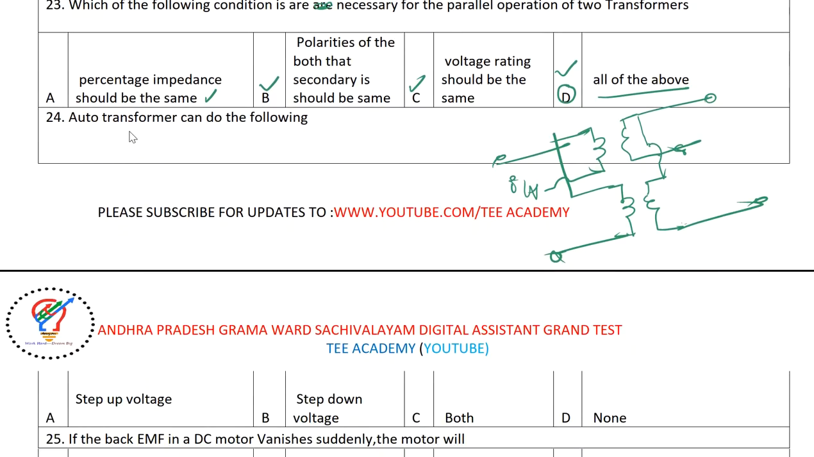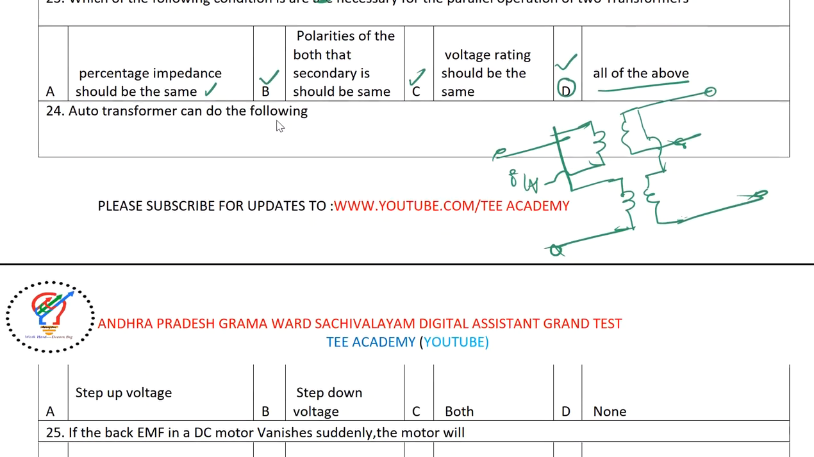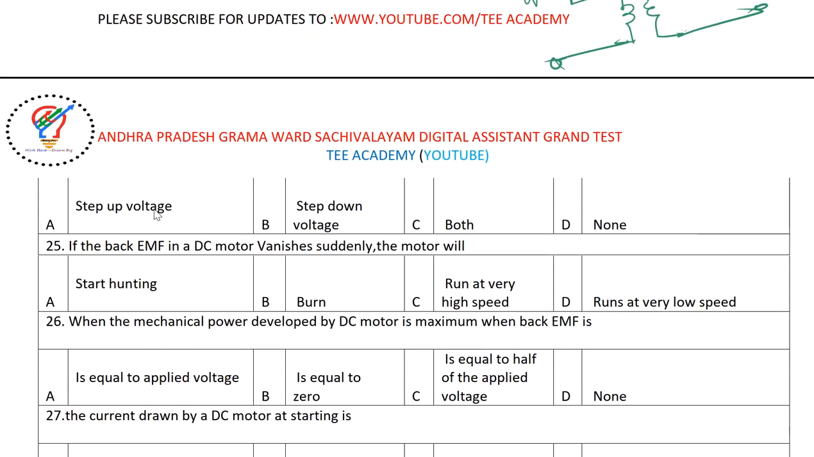Next one, 24th question. Auto transformer can do the following. Step up voltage, step down voltage. If you have seen the auto transformer in your laboratory, there is a round type transformer. We can call it a dimmerstat. If you start here, it will start the reading from 0. It will go maximum up to 270 like this. The supply you are giving from the sockets is 230 volts. By using this dial, you can change the reading from step down to step up. So the answer will be C.